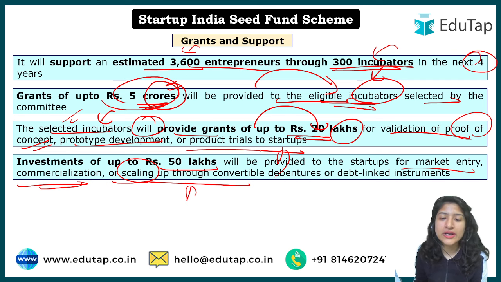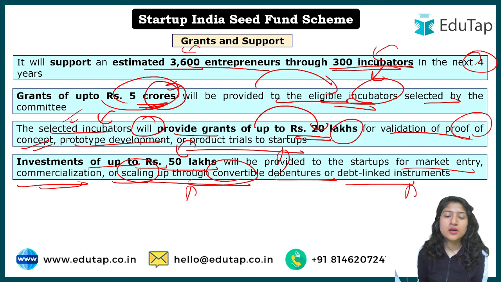So investment up to 50 lakh will be provided for it. So 20 lakh till the trials, and then up to 50 lakh investment for market entry or scaling up through convertible debentures or debt-like instruments. This money will be given in the form of debentures or debt-like instruments.